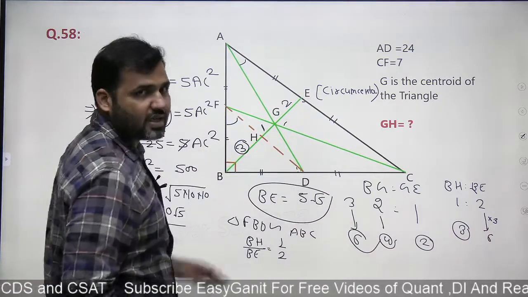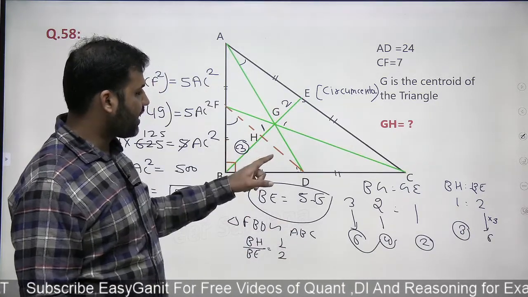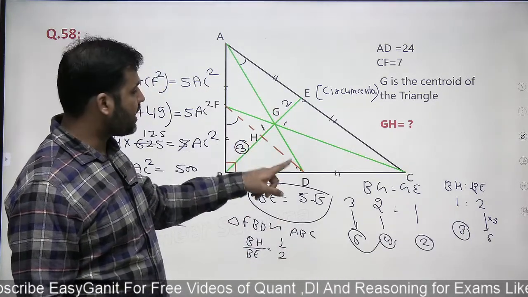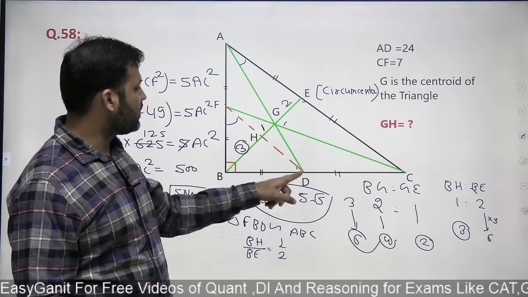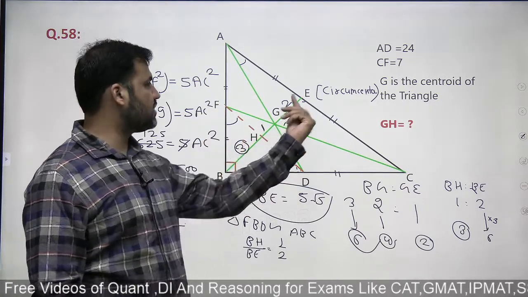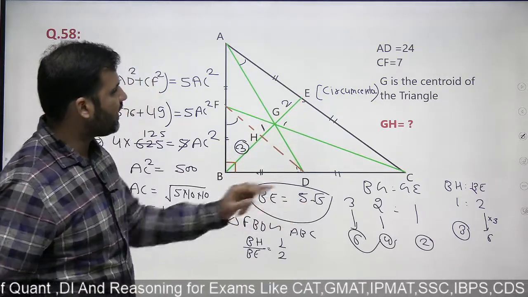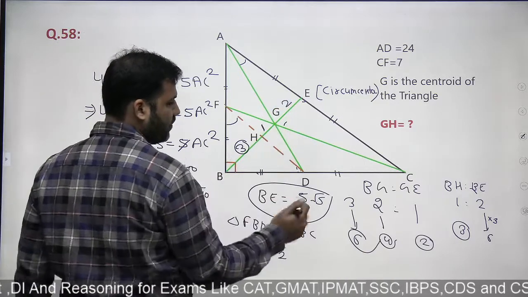And this is also a standard result that you should keep in mind: in a right angle triangle, if G is the centroid and you are joining the midpoints of these two sides of the right angle triangle, then the ratio of BH, HG and GE would be 3:1:2. Now I know that BE is 5√5. This whole length is 5√5.